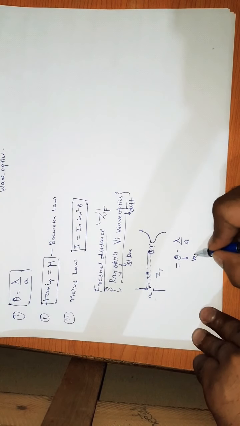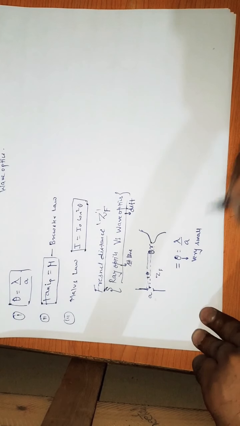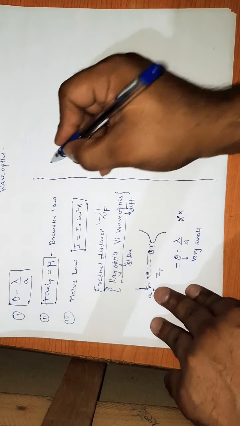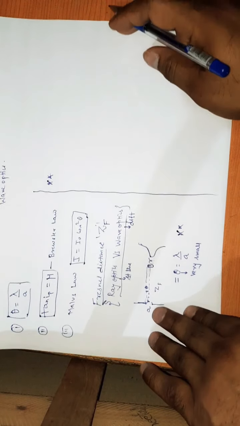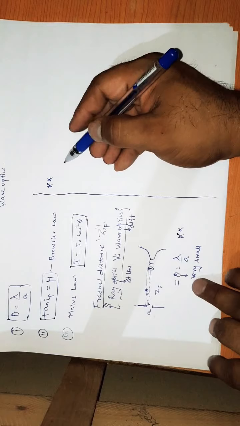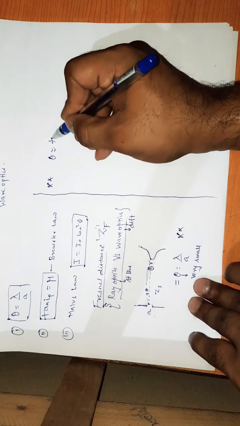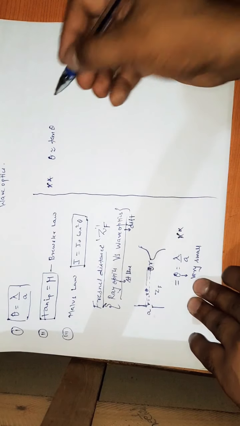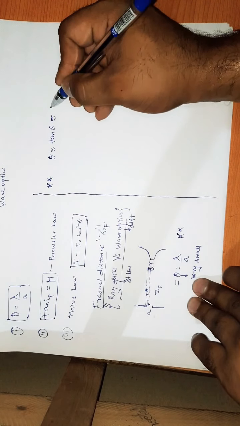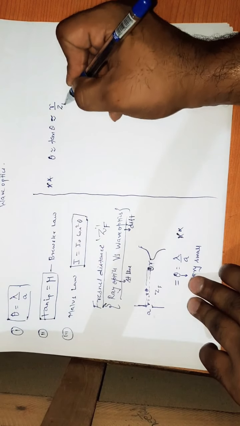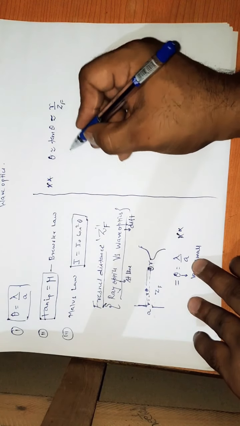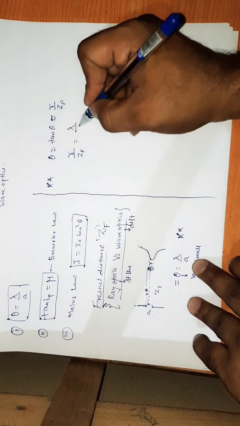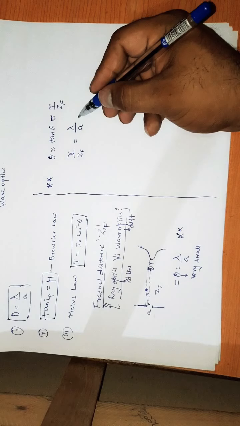If theta is very small, then we can say theta is approximately equal to tan theta. Here, if this is r and this is ZF, then this is approximately r upon ZF. So the formula will be r upon ZF is equal to lambda upon a. Okay, this formula we have got.